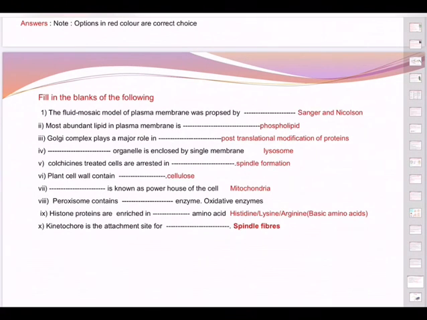So particularly computer boys, if you can follow and see the videos of class 11th, two chapters, that is, Cell: The Unit of Life, and Cell Cycle and Cell Division, it will help you to understand better. And I do not want any one of you to mug the answers.